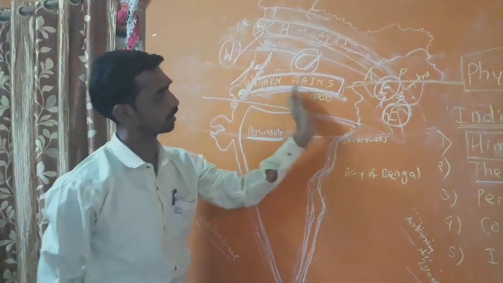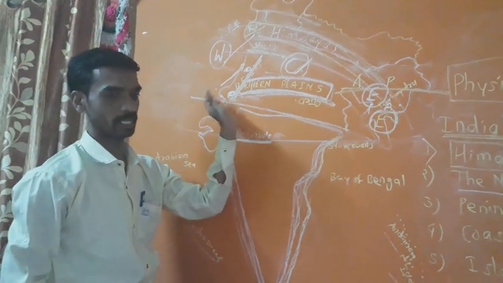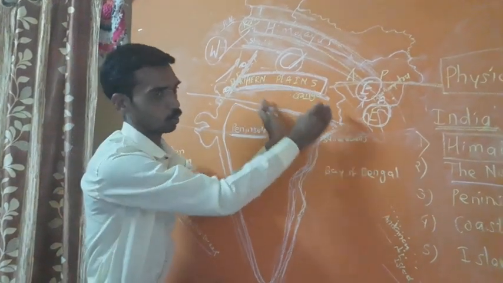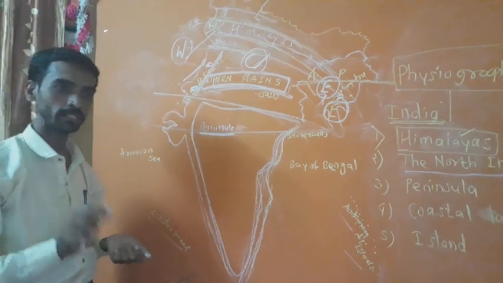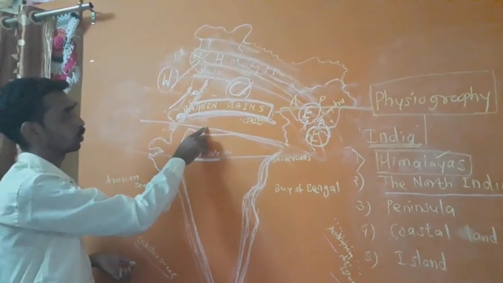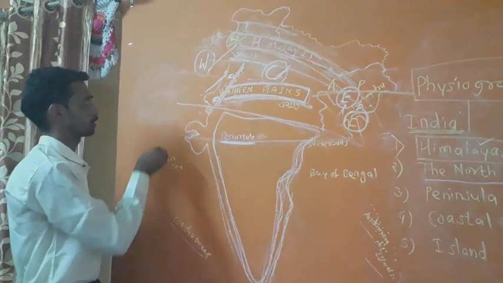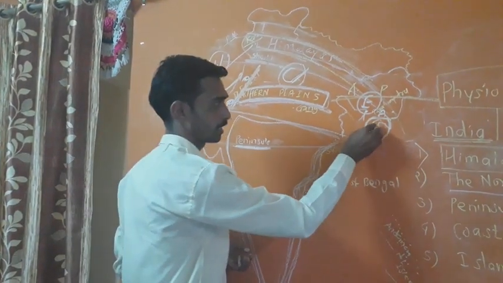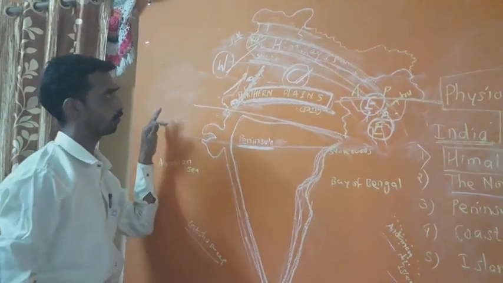The whole area is mostly a flat, low lying area. What is the important thing here again? The North Indian Plains are divided into two parts. The first part lies in the east side, and the second part lies in the west side.